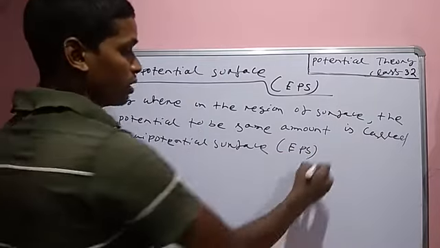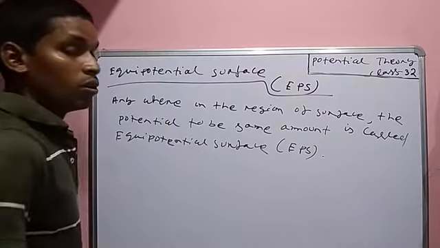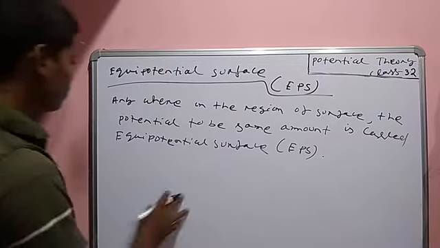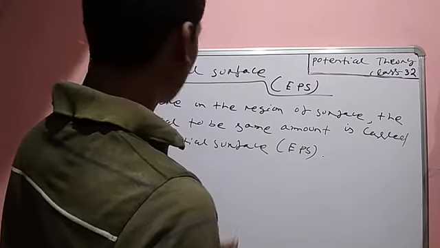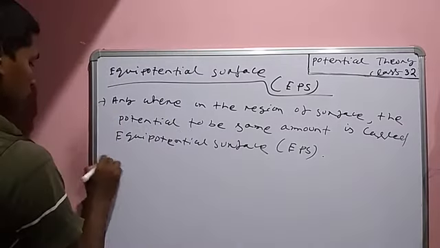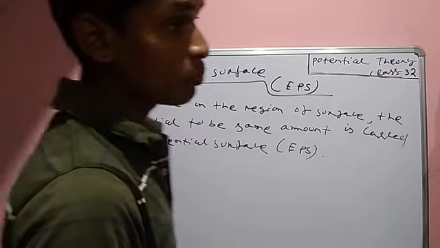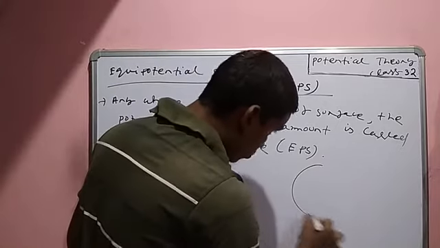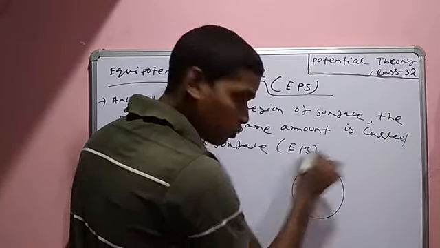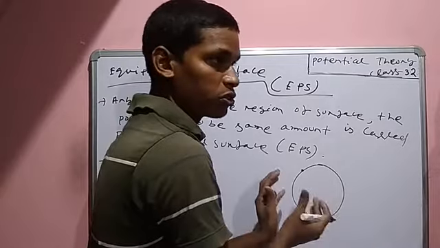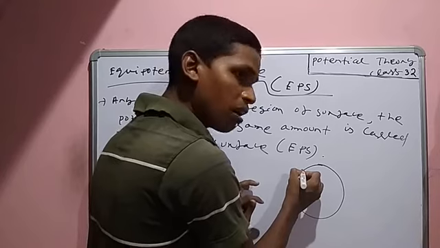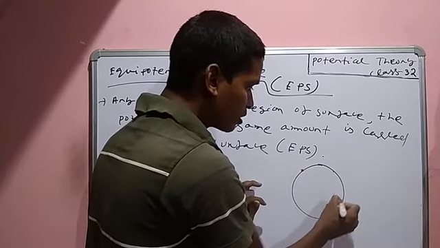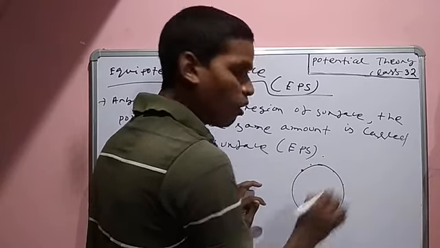Listen. So it is also called equipotential surface. In equipotential surface means, suppose this is the equipotential surface. Suppose the spherical shape is the equipotential surface. That means here all potentials are same.